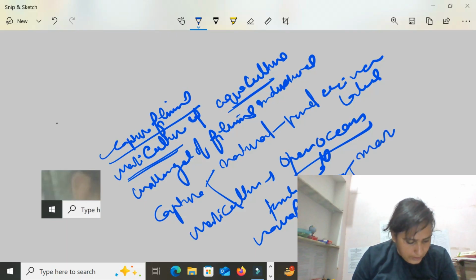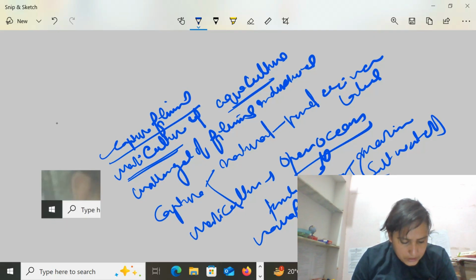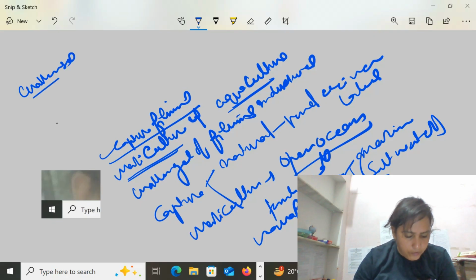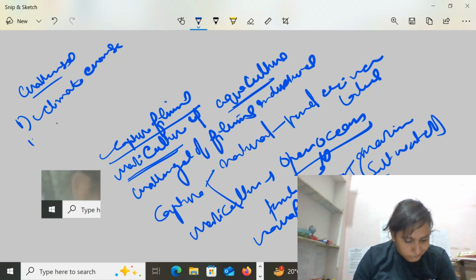And the third one is aquaculture. What is aquaculture? It refers to the branch involving the whole spectrum of fish products. It is the farming of both salt water and marine water. Both kinds of fishing are there in aquaculture.